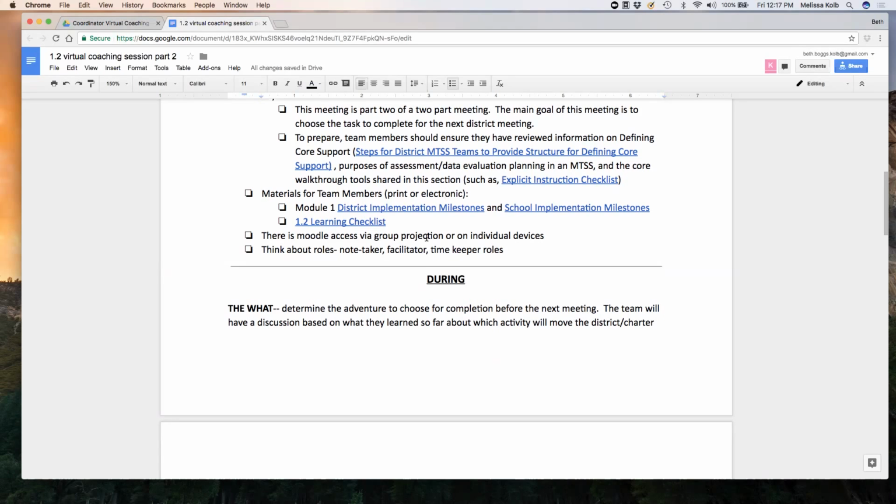And then the final thing is thinking about those team roles. So we really think that there are three roles that help you to have an effective and efficient team meeting, especially for where we are right now in the design work. One of those is a note taker who would be documenting the key ideas from the meeting and the conversation, and also documenting any action items.